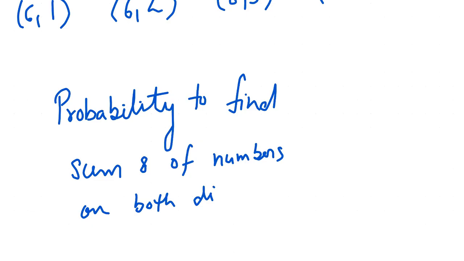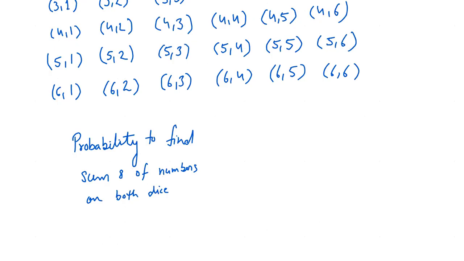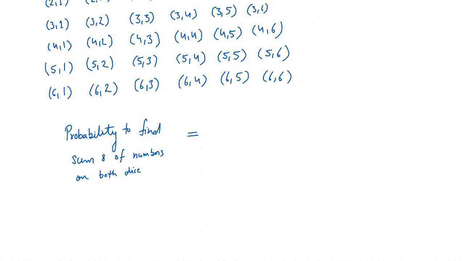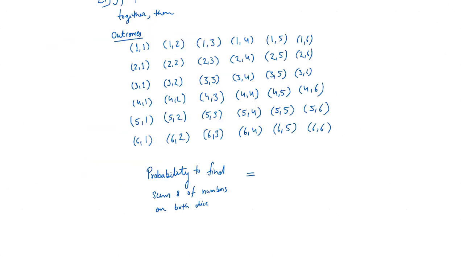So if we need to find the probability to get sum 8, let us see how many favorable outcomes we have. In total we have 36. To find sum 8: 2 plus 6, 3 plus 5, 4 plus 4, and these two more.